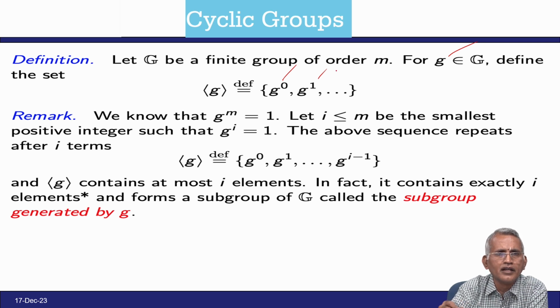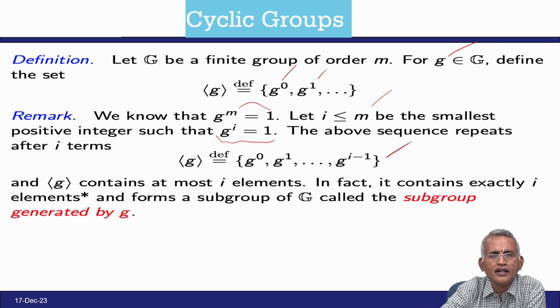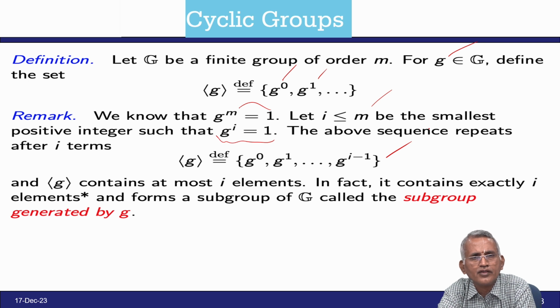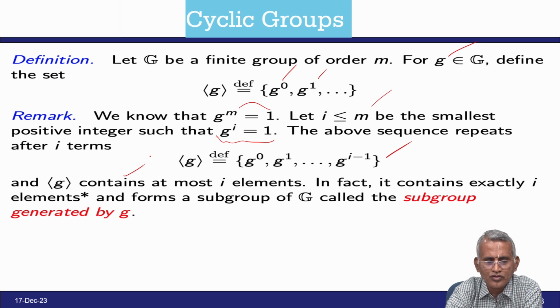This value is less than or equal to m, and i is the smallest positive integer such that g power i equals 1. The above sequence repeats after i terms: g naught, g1, up to g power i minus 1, so the set contains at most i elements.